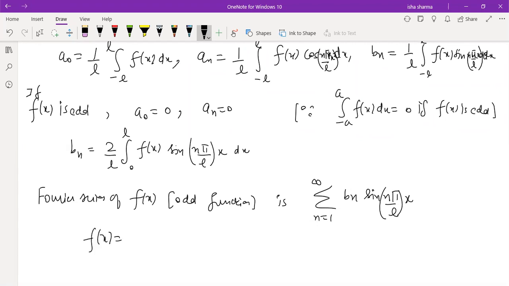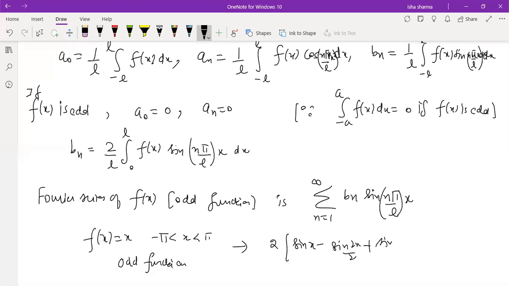This is similar to the example we discussed last time. The function f x is equal to x, which was defined for the interval minus pi to pi, and outside it was repeating. We know that f x equal to x is an odd function. If you remember, the final answer of its Fourier series was 2 times sine x minus sine 2x by 2 plus sine 3x by 3. So automatically it was just a sine series. It was not a cosine series.